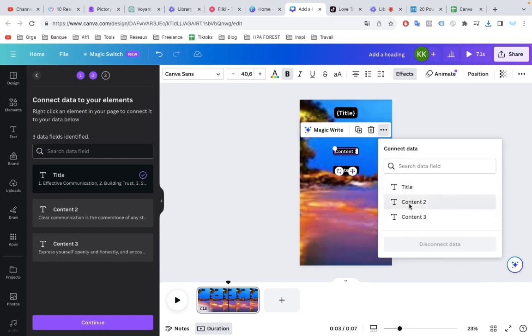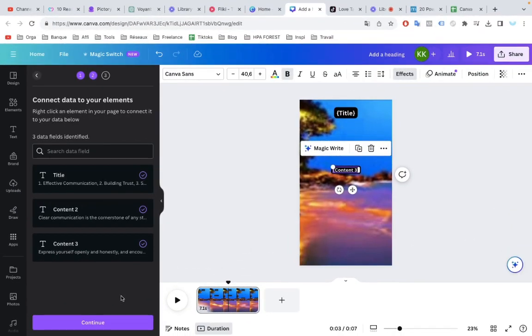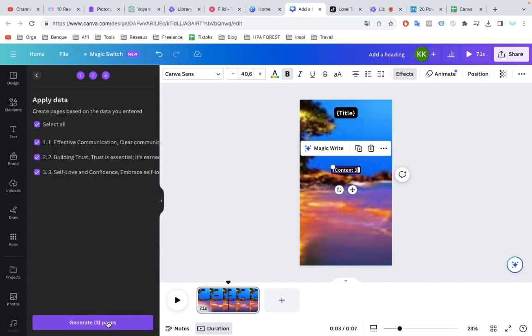Now that this is connected, which is where the squiggly lines come in, what we're going to do is go ahead and hit Continue, and then when we hit Generate here, it's going to generate all 3 videos, because I just created a 3-row table, but you can now generate 10, 50, 100 videos. So we're going to go ahead and click Generate, and it's going to create each of these videos.